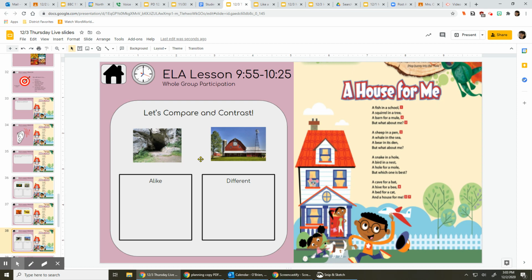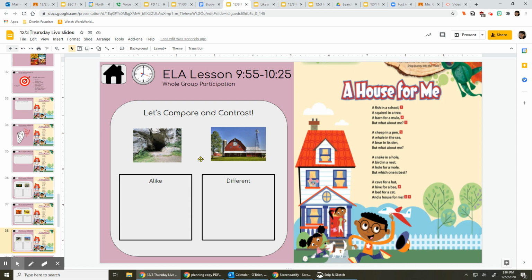Very good. Now, if we were thinking about how they're the same or alike, animals can live in both places, can't they? That's for sure, right? How else are they alike? Both of these things would keep the rain off of an animal, right? They're both shelters from the elements and from the weather, sometimes from warm and cold.